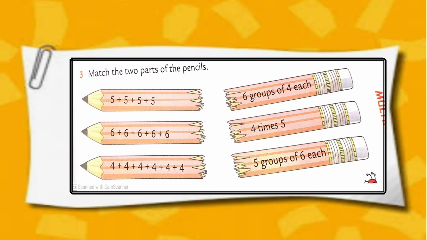Write 5 plus 5 plus 5 plus 5. Leave 1 line and then write 6 plus 6 plus 6 plus 6 plus 6.